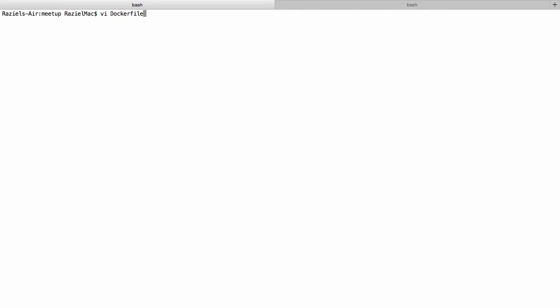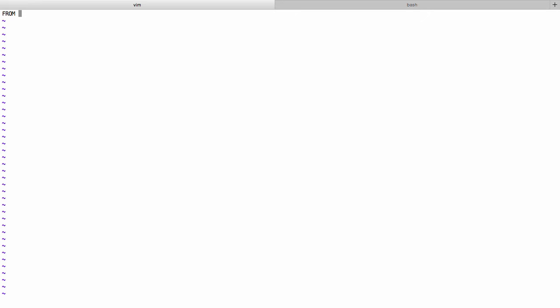We can obviously name it differently, but then we will have to specifically call out which file the daemon has to use in the docker build command. Again, if we want to avoid it and just run docker build without specifying a name, we call our Dockerfile Dockerfile. Okay, let's go in, and now let's write the first command, which is FROM, which indicates to the Docker daemon what our base image is, and in this case it's